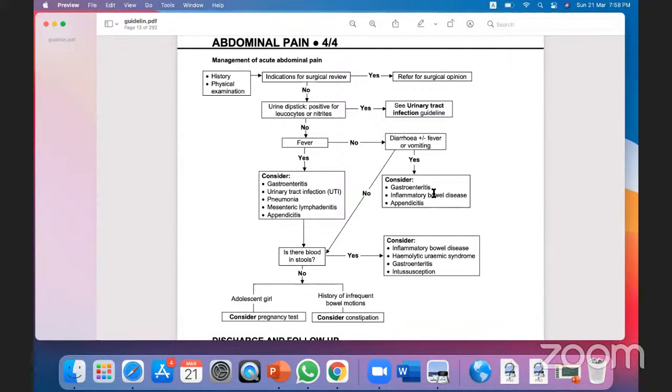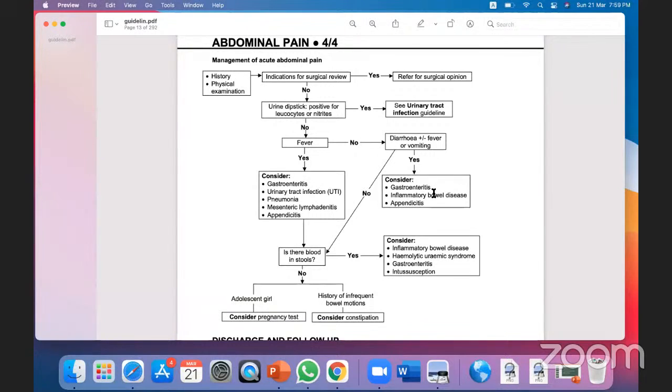I have to do a urine pregnancy test. But remember, for any adolescent child, if you are doing a pregnancy test, you have to take consent from the child, because this is a Gillick competent child. You cannot do any pregnancy test without asking the child. Remember, these are the ethical questions.